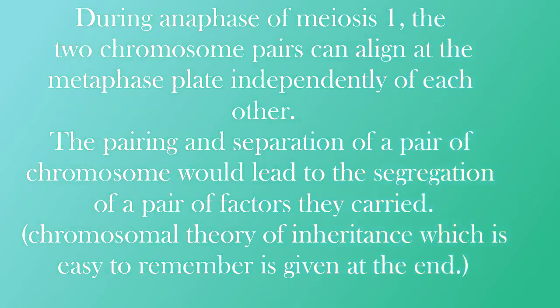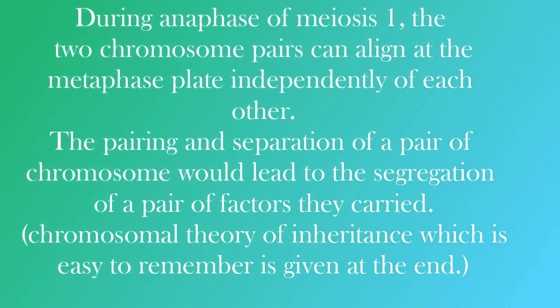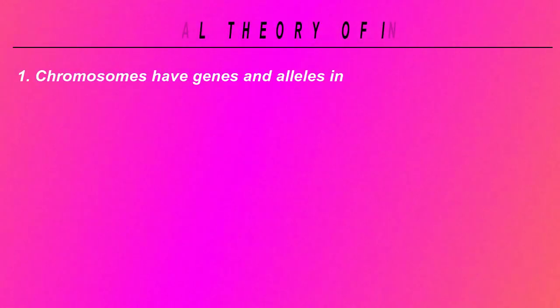The fourth point of this theory is, during metaphase of meiosis 1, the 2 chromosome pairs can align at the metaphase plate independently of each other. The fifth point is, the pairing and separation of a pair of chromosomes would lead to the segregation of a pair of factors they carried. With this, we come to the end of this video.